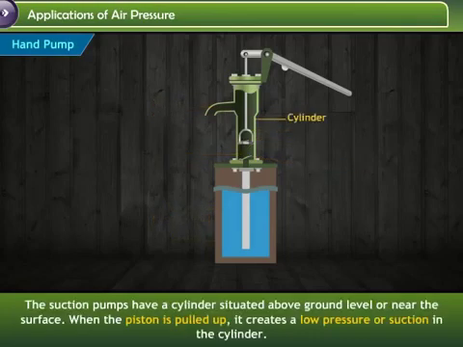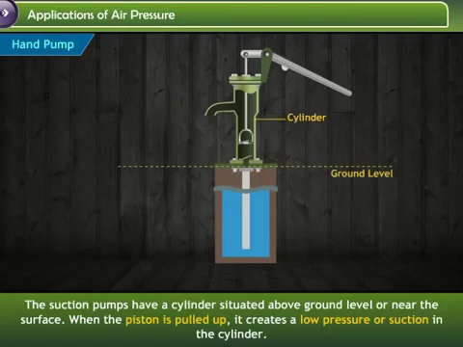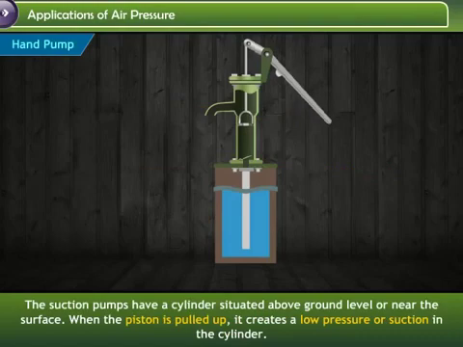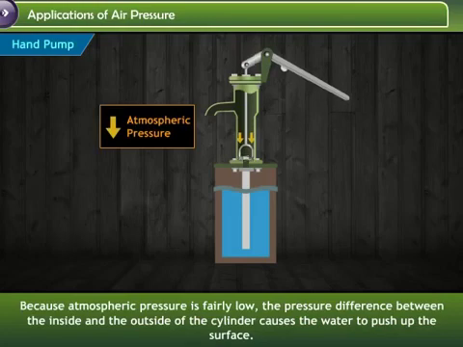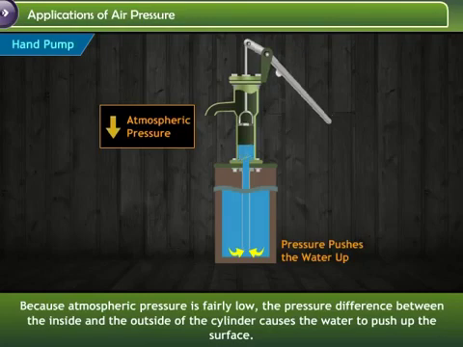The suction pumps have a cylinder situated above ground level or near the surface. When the piston is pulled up, it creates a low pressure or suction in the cylinder. Because atmospheric pressure is fairly high, the pressure difference between the inside and the outside of the cylinder causes the water to push up the surface.